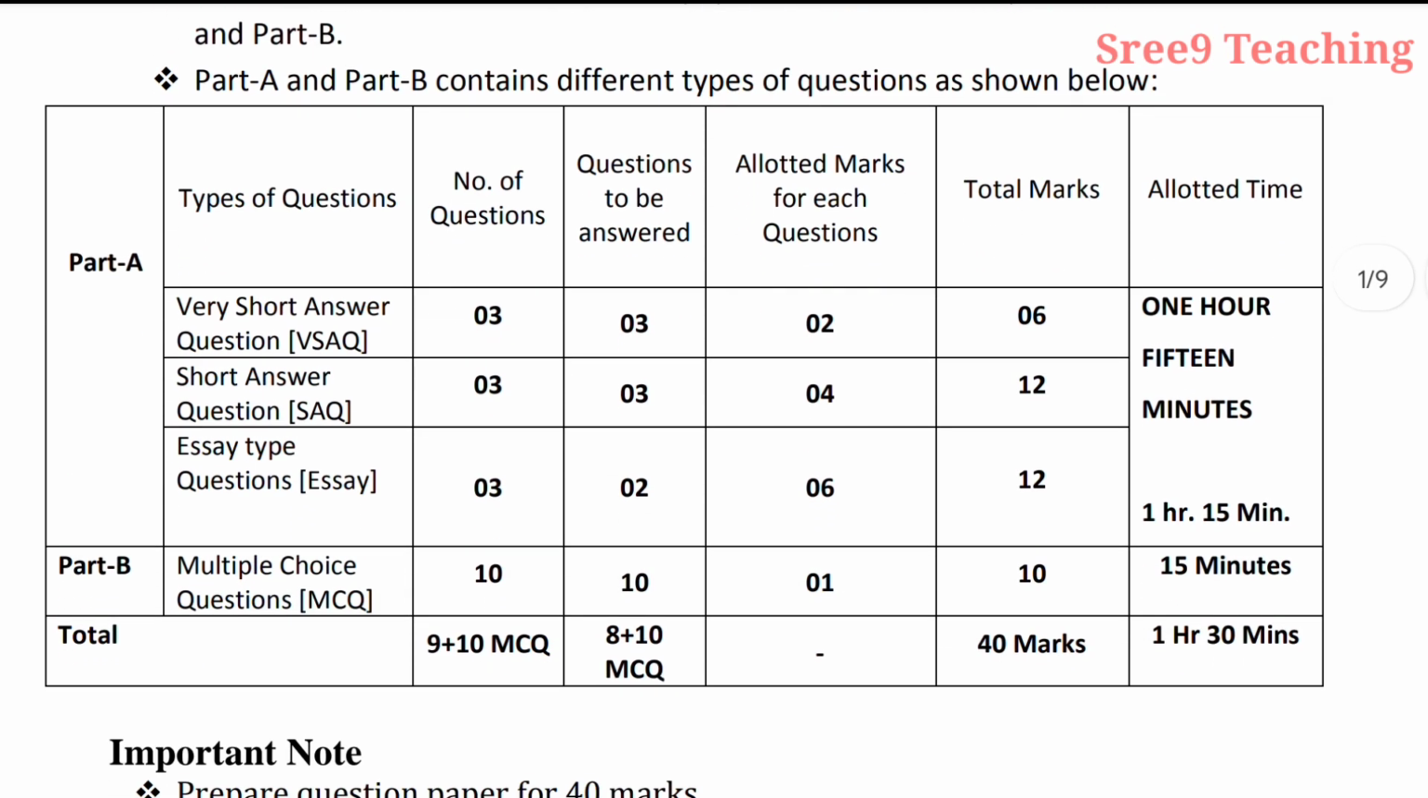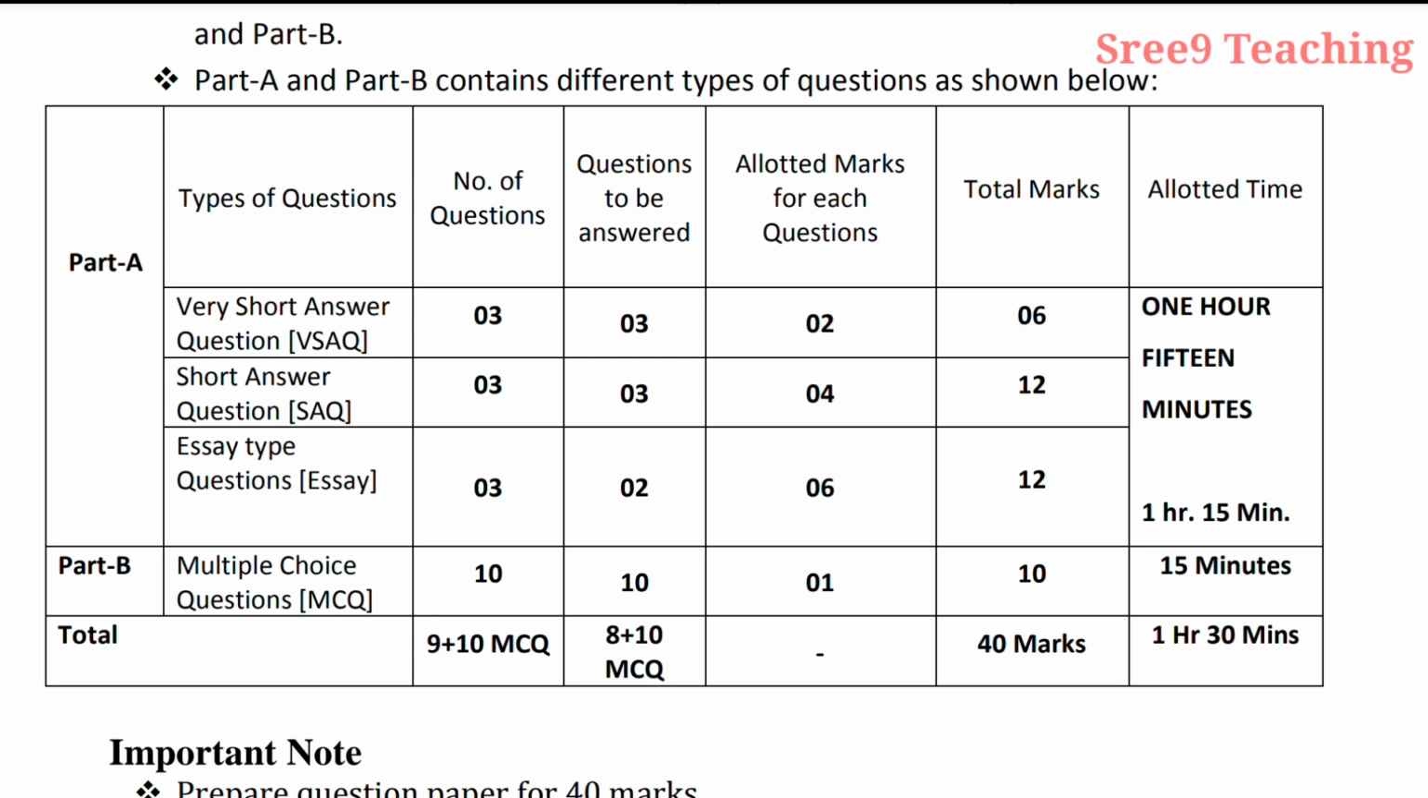Now let us see the table here. In this table you can see part A and part B on the left side of the column, and the headings: types of questions, number of questions, questions to be answered, allotted marks for each question, total marks and allotted time. Now let us see the first type of questions. Very short answer questions, VSAQ. Number of questions will be 3, questions to be answered 3, so no choice here. Each question carries 2 marks, and total marks are 3 2s are 6. That is about very short answer type questions.